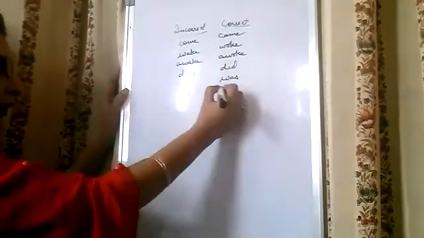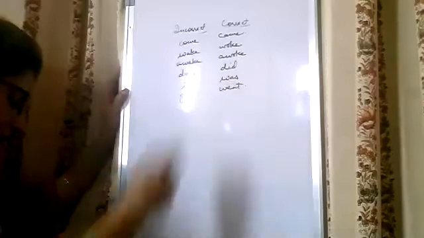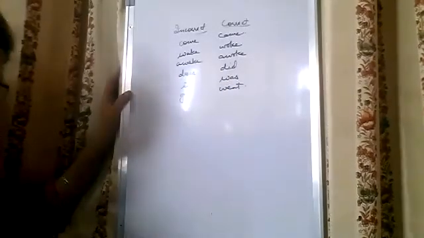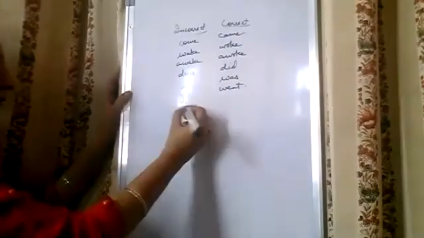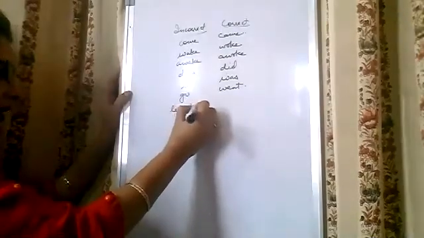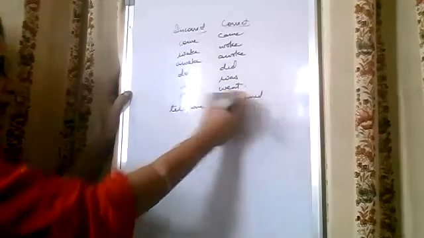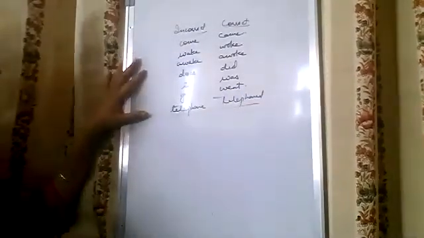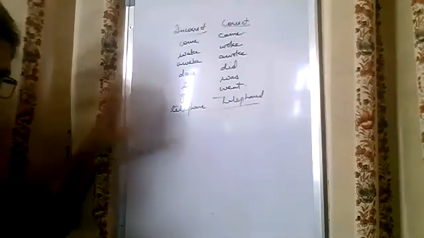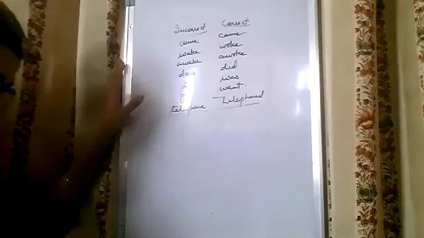Yes, went. She therefore went back to her room and telephoned the police. Telephoned is the right answer. So in this manner, I think that you are very much able to do this editing, as we have done a lot of practice in class 9.